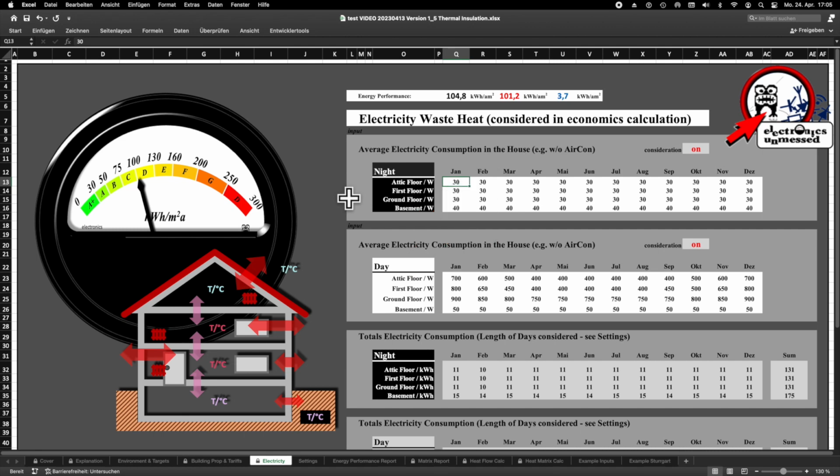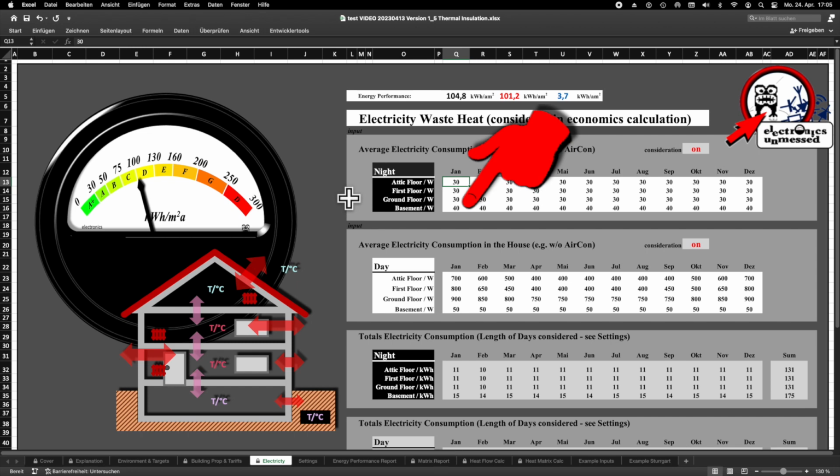I have already entered the electricity consumption here as an example. You get this power consumption when 2 to 3 people live in the house on each floor. During the night, I entered the standby power consumption since everyone in our house sleeps at night. On each floor, we draw a constant power of about 30 watts. In the basement, we have a freezer that consumes about 40 watts on average.